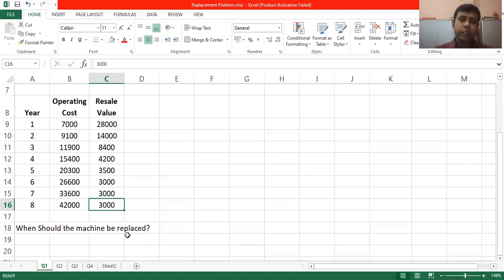Now, first of all, we need to understand why a machine needs to be replaced. First of all, it is a physical entity, so it should have a life, right? After that, it may stop working. Replacement is required because every year the operating cost is increasing gradually and resale value is decreasing gradually. So we need to identify a year where the replacement decision should be taken so that cost, resale value, everything can be taken care of.